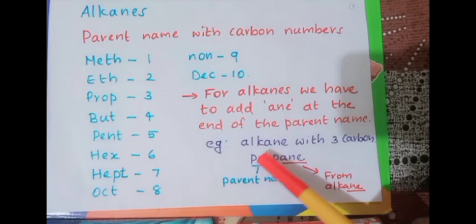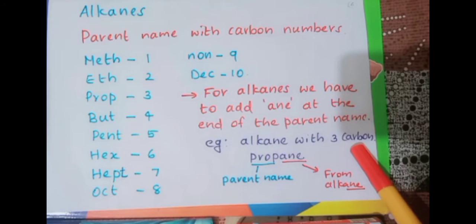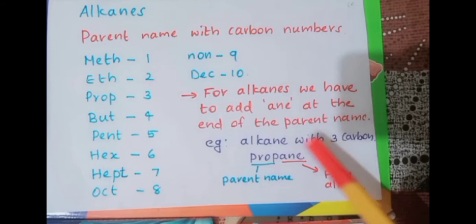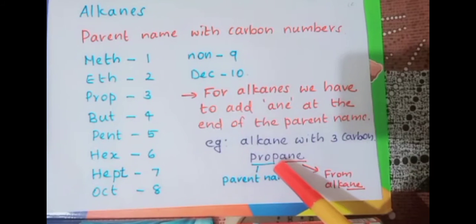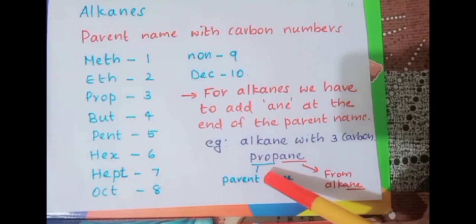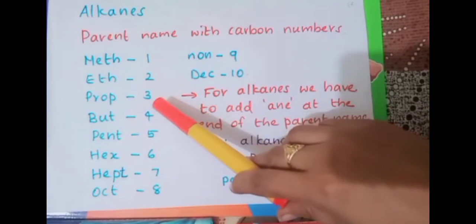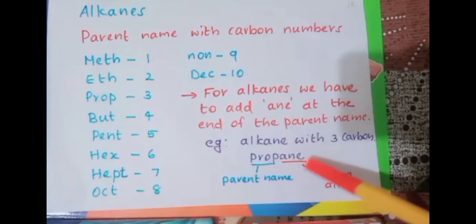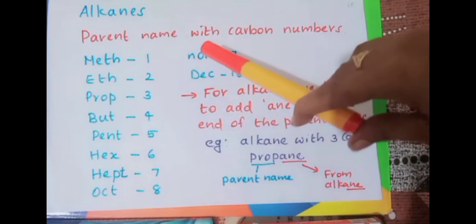For example, an alkane with 3 carbon atoms. What will be the parent name? If 3 carbon atoms are present, the parent name will be prop. So we start with prop. And since it contains only single bonds, we write ANE. So from the name itself we can understand the type of hydrocarbon. Prop means 3 carbon atoms, and ANE represents that it is an alkane. Clear?